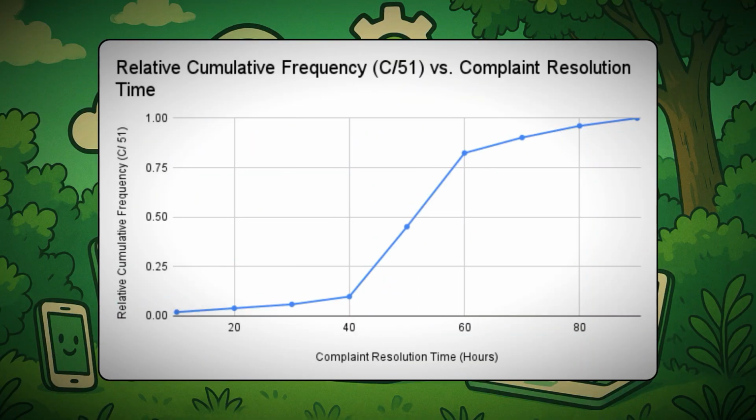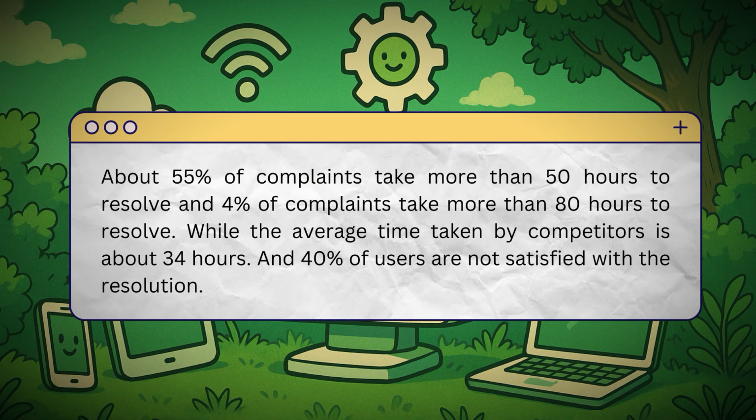The next line graph represents the relative cumulative frequency versus complaint resolution time. About 55% of the complaints take more than 50 hours to resolve, while the average market time taken by the competitors is about 34%. So you can see there's a huge difference between both the times. And 40% of the users are not satisfied with the resolution time.